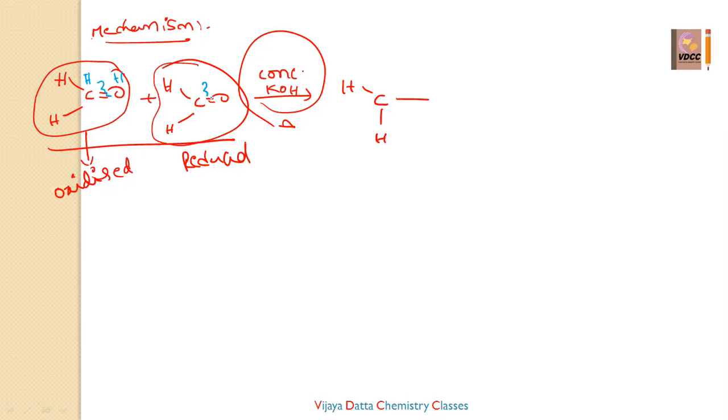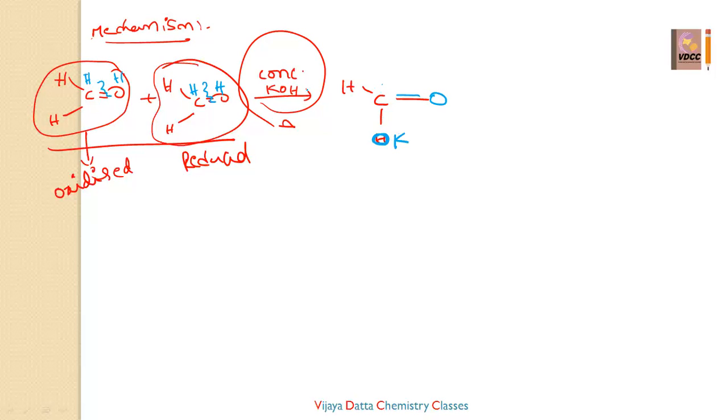Reduction is nothing but addition of hydrogens, so it is called reduced. Oxidation is nothing but addition of oxygen, and then they are converted into carboxylic acids. One is converting into the carboxylic acid, HCOOK.